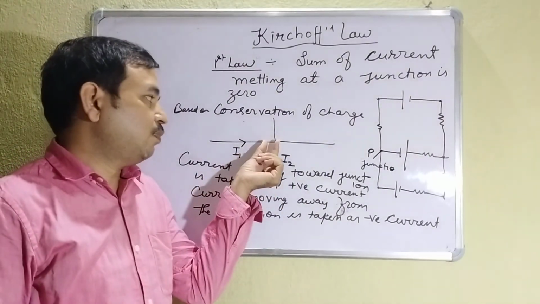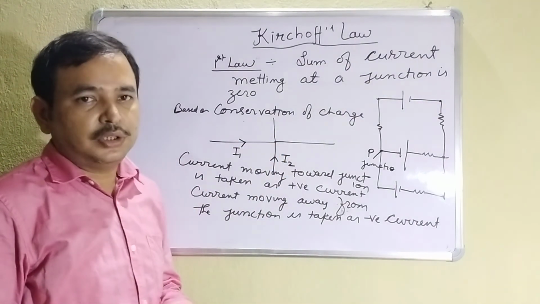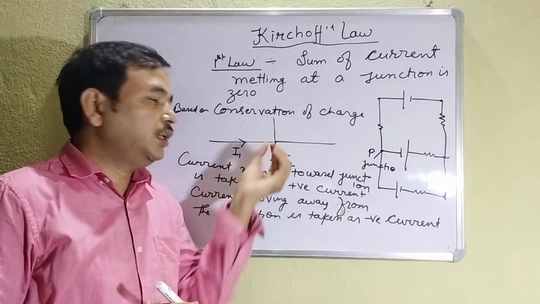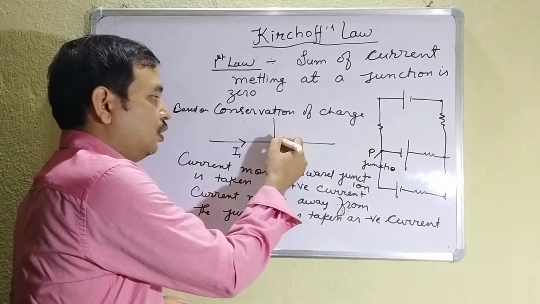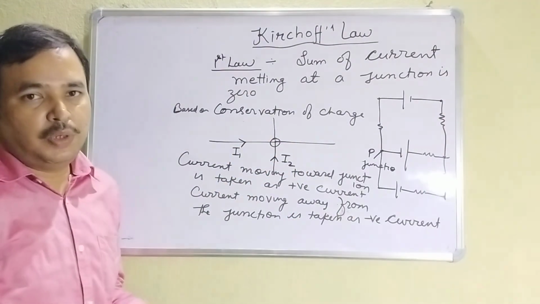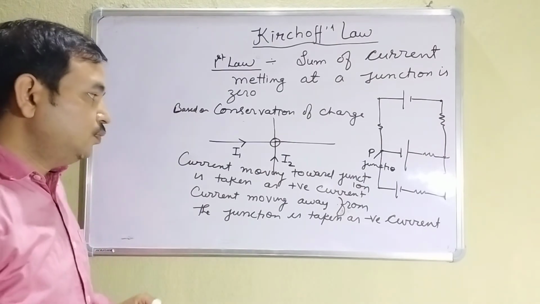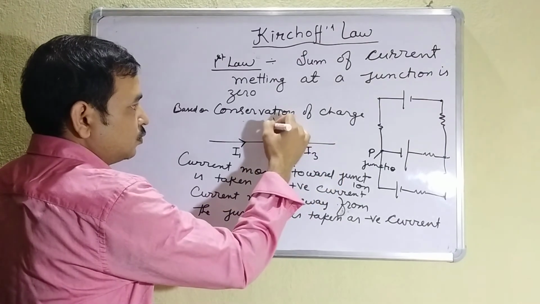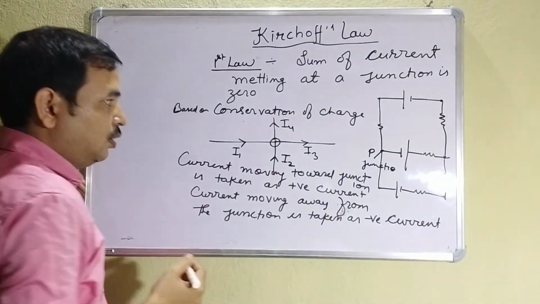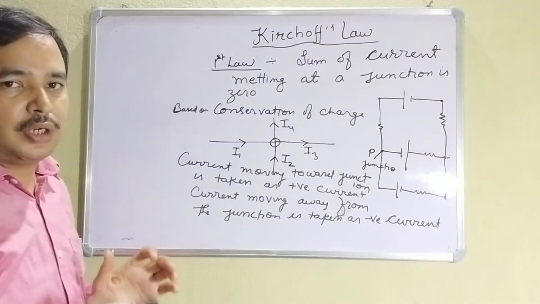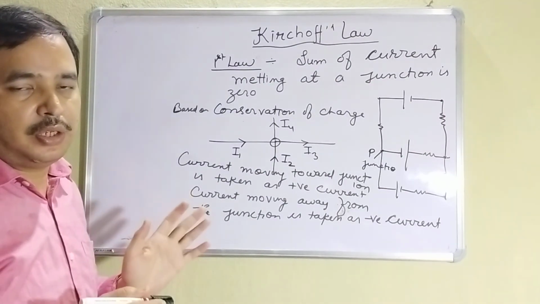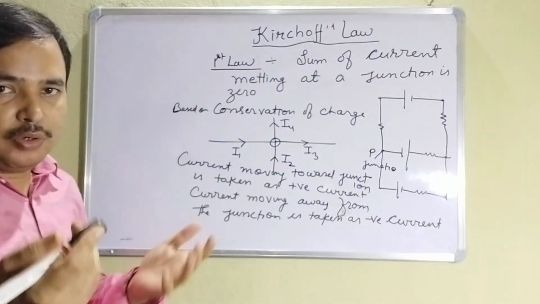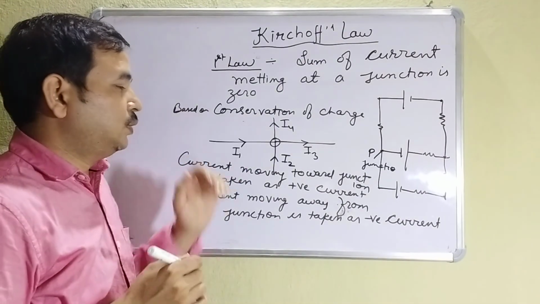What Kirchhoff has told: the sum of current at the junction is zero. It means if such a conductor is there and you are holding the conductor at this point, there will be no current. It means you will not get a shock. So according to Kirchhoff's law, we are taking current as positive and negative. Generally we are not taking. Now in Kirchhoff's law, the incoming current we will take positive and outgoing as negative. You can take vice versa also. But the sum must be zero.